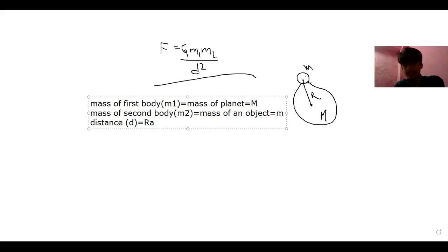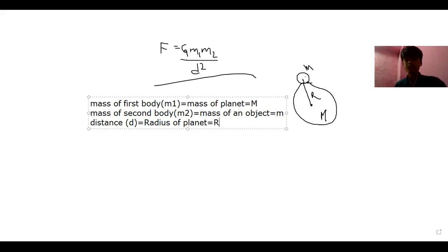That distance between the two bodies is also the radius of the planet. The radius of the planet, that is the distance, right? So we consider that as r. Up to here, we have just changed the denotation only, right? The thing is the same.